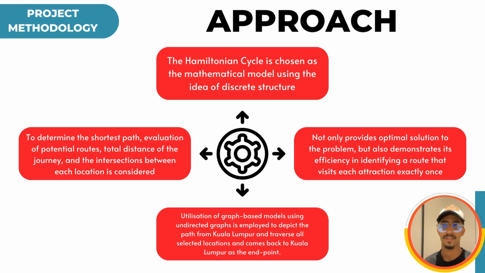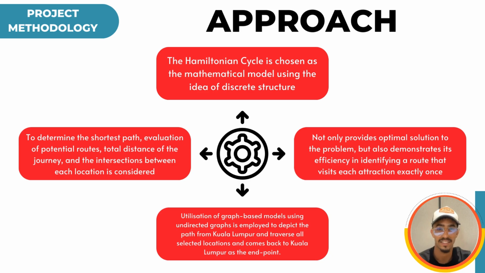This slide displays some information about the project. The Hamiltonian cycle is chosen as the mathematical model using the idea of discrete structure. To determine the shortest path, evaluation of possible routes and the total distance and the connections between each location is considered. Utilization of graph-based models using an undirected graph is employed to depict the path from Kuala Lumpur and traverse all selected locations and come back to Kuala Lumpur as the end point. Finally, it not only provides an optimal solution to the problem, but also demonstrates its efficiency in identifying a route that visits